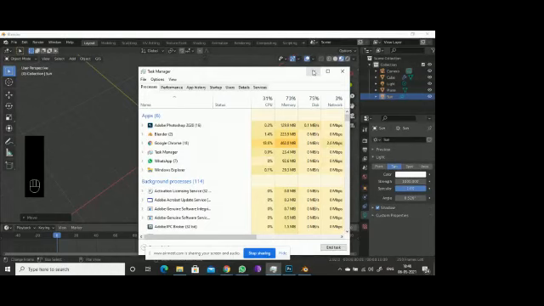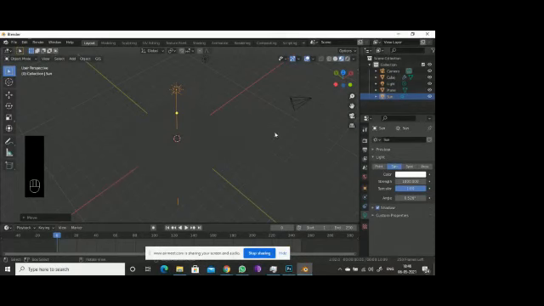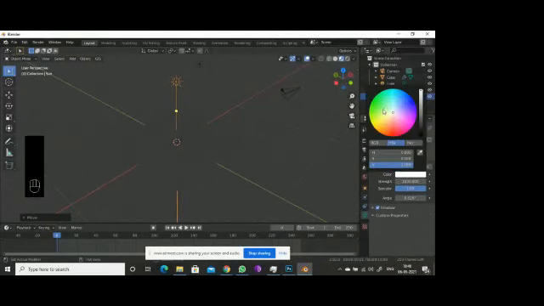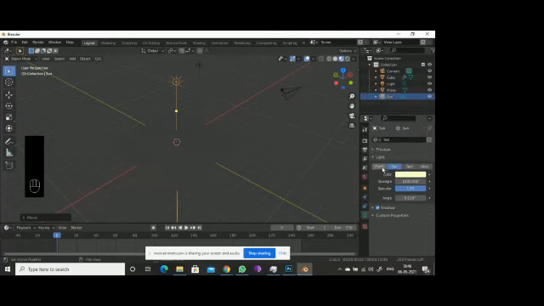According to my configuration only, it's using this much disk space. If you work on low PC specifications, it might be much more.